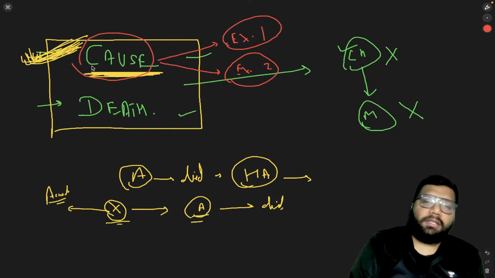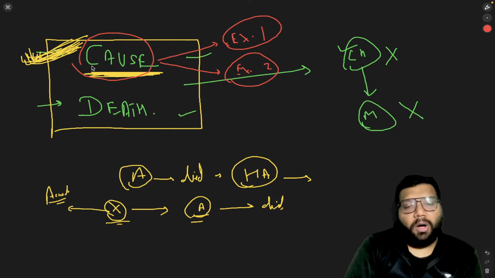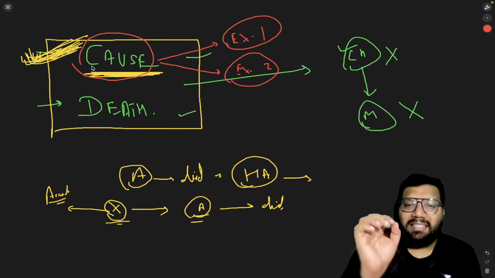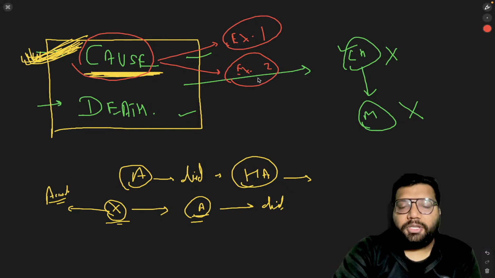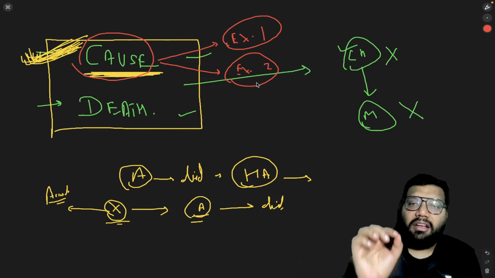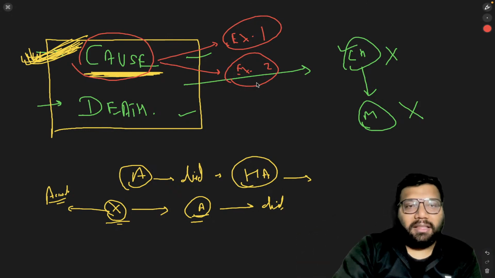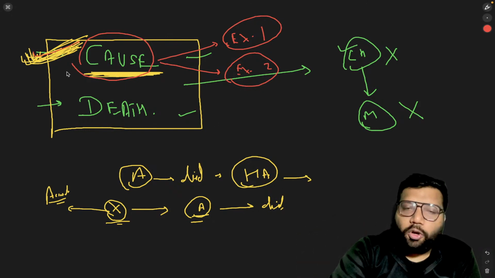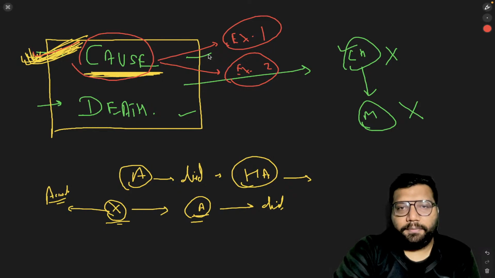If our case falls under explanation 1 or explanation 2, that is not yet the case of culpable homicide or murder. Explanation 1 and explanation 2 are just concluding the concept that this particular person caused the death.